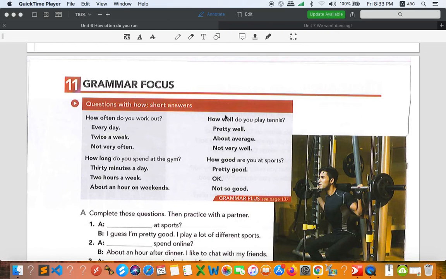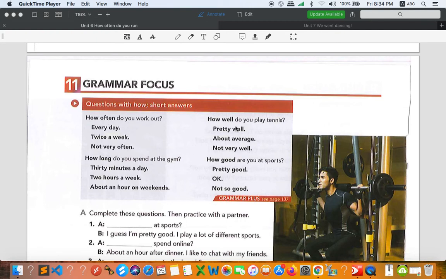And if it is an adverb like "well" right here, then you have to use the auxiliary verb "do" or "does" to form a question. Hopefully you can find the difference among the four. Once again: many times, the number of times, is "how often"; duration is "how long"; ability is "how well" or "how good." "How good" goes with an adjective and "to be," and "how well" uses "do" or "does" to form a question.